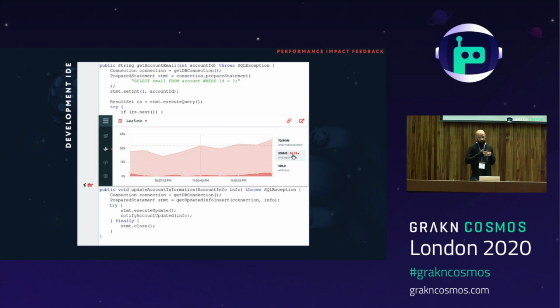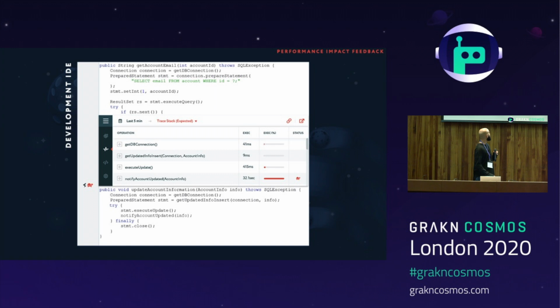The developer can then get a more detailed explanation about what's causing this problem by clicking the expected average response time. And here they would be able to see that the call which is causing the performance decrease is obviously the new method they just added, the notify account updated. They can click that method and look into the performance issue further. And they can see that the performance issue is coming from a method called getMailSender.